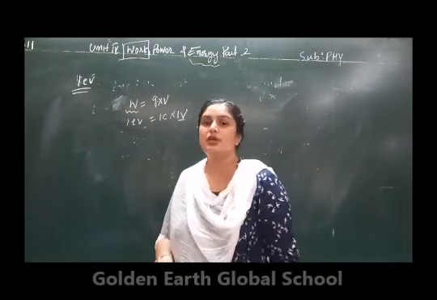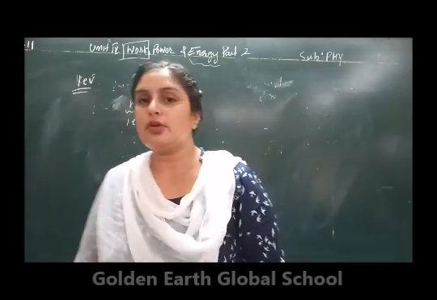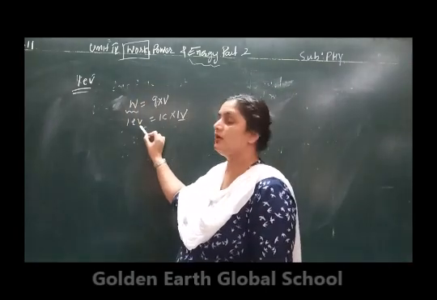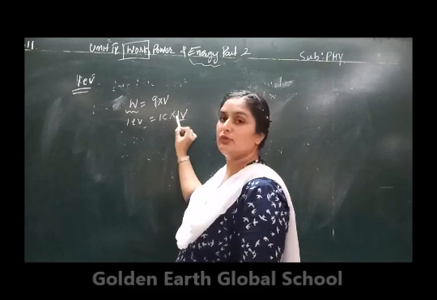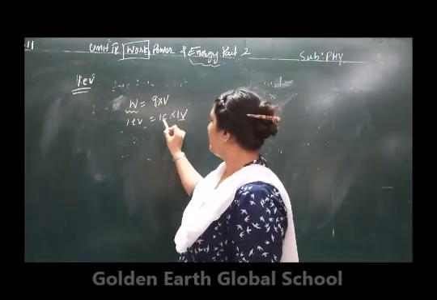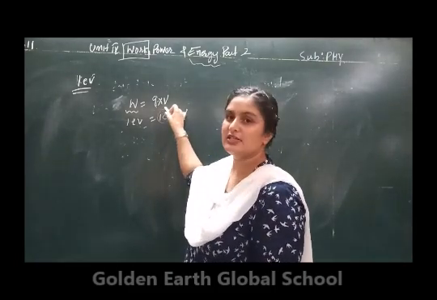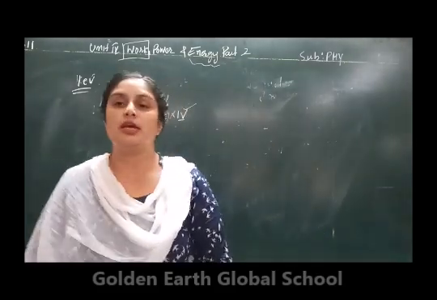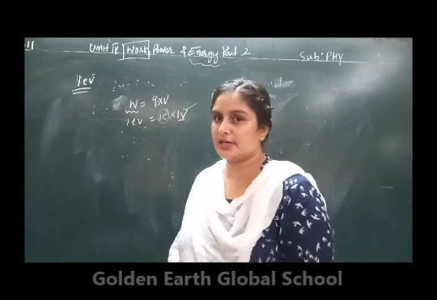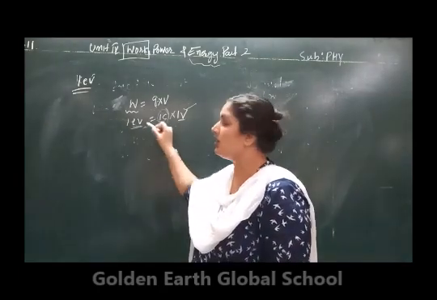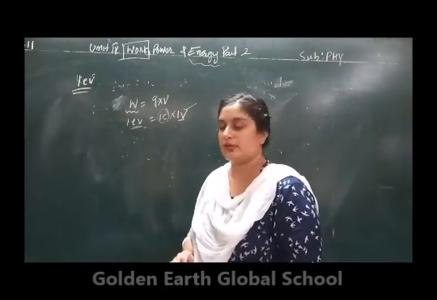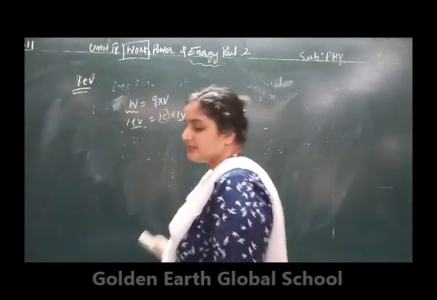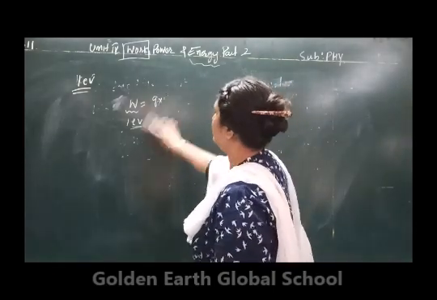Electron volt is the unit of energy, and 1 electron volt is equal to 1 coulomb into 1 volt. So whenever 1 coulomb of charge is flowing and we have applied a potential difference of 1 volt, the energy that is present in the circuit, you can say that is called the 1 electron volt. Clear? Now next topic is the work energy theorem.